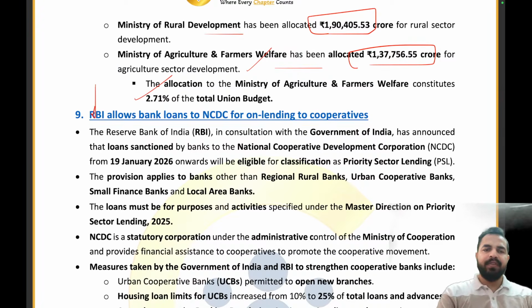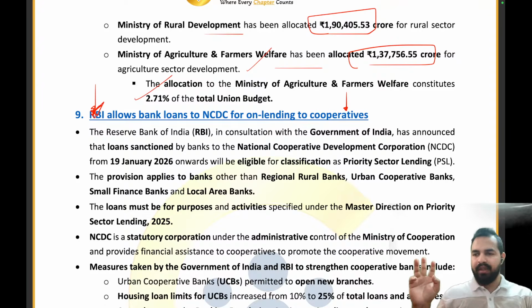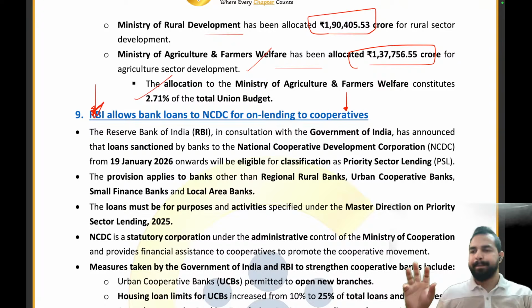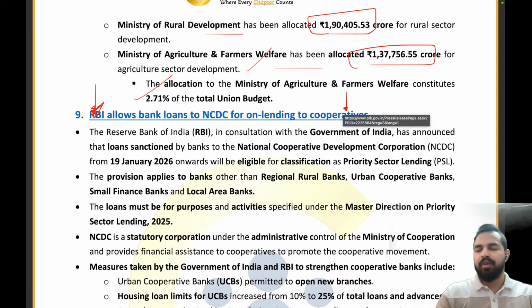My dear friend, this article is very, very important from examination point of view. We have already discussed the importance of the cooperatives, what the cooperatives are, how they are being run, and what their importance is. We have covered all these three areas in the previous articles, right? Now again, we are focusing upon the cooperatives. These cooperatives also need loans.